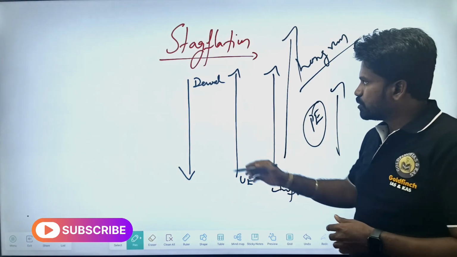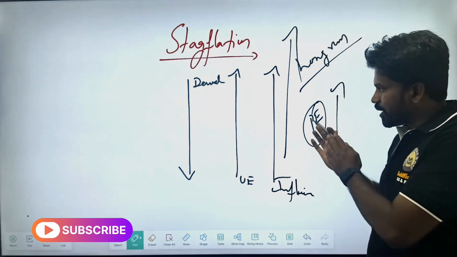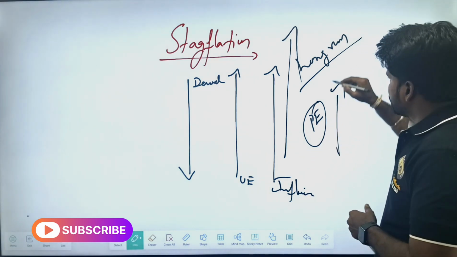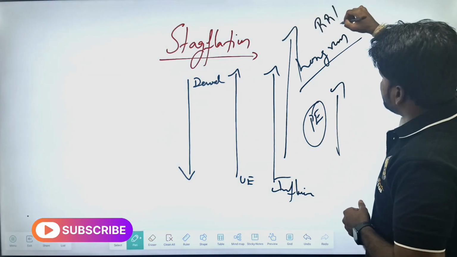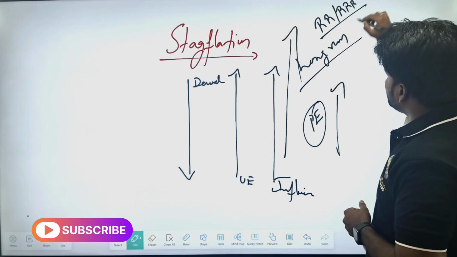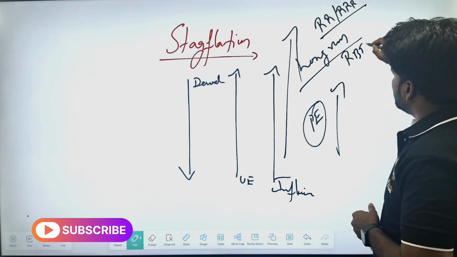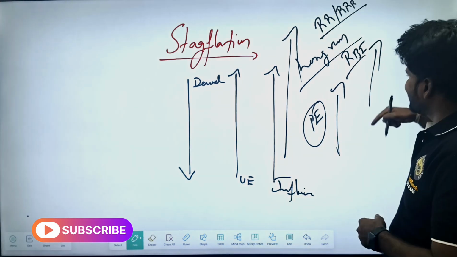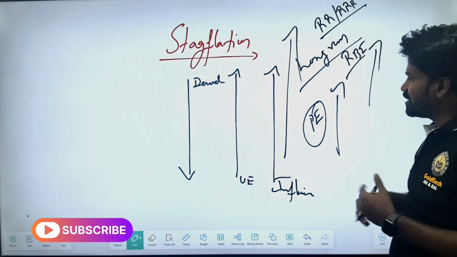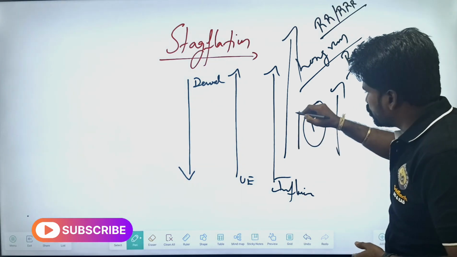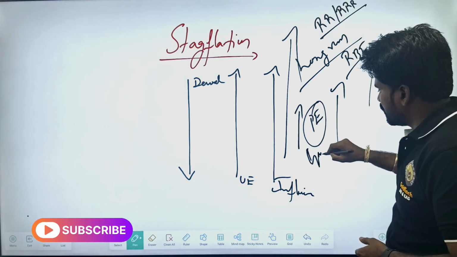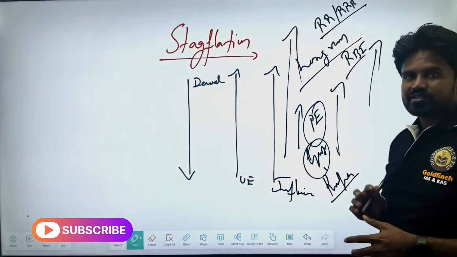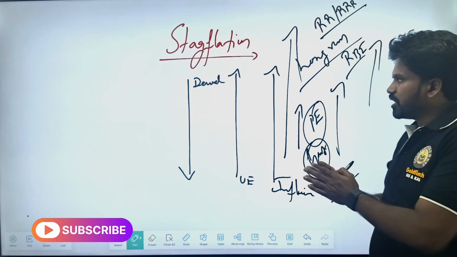You understand? So then what is the solution? The solution is that they have to do it gradually. Right? Gradually what do they have to do? The repo rate and the reverse repo rate, that is the policy rates of the Reserve Bank of India, need to be increased. If I take the example of India, the policy rates need to be increasing. As the policy rate gradually increases, demand slowly has to pick up from the government side as well as the private side. Okay, this is the solution, right? According to that, we have to balance.